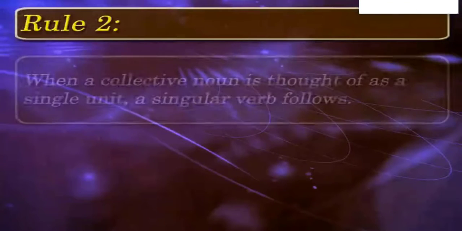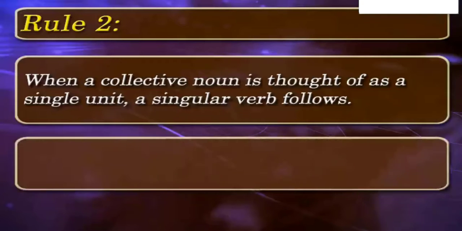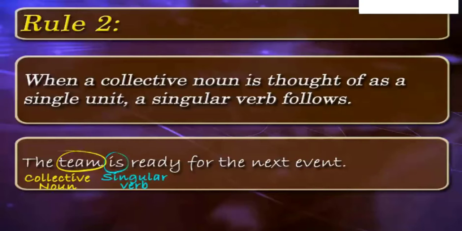According to second rule, singular verb follows when a collective noun or count noun that denotes a group of individuals is thought of as a single unit. The team is ready for the next event. Here, collective noun team is followed by singular verb is, as team is thought of as a single unit.